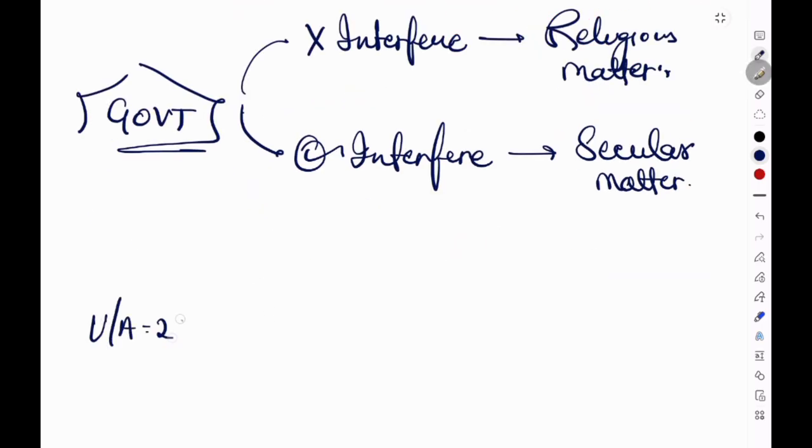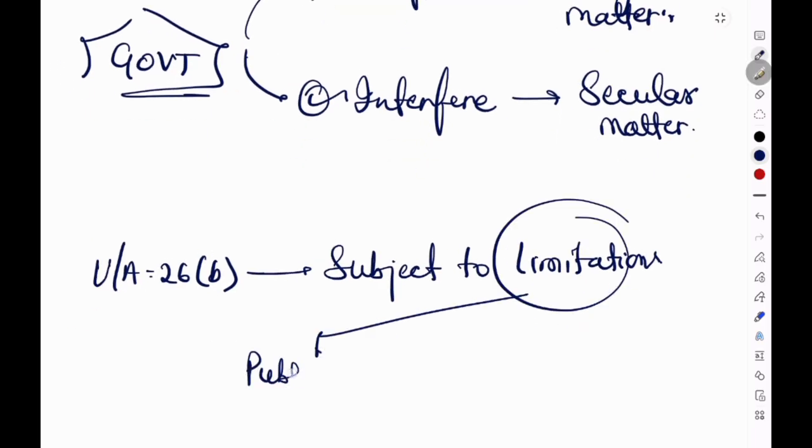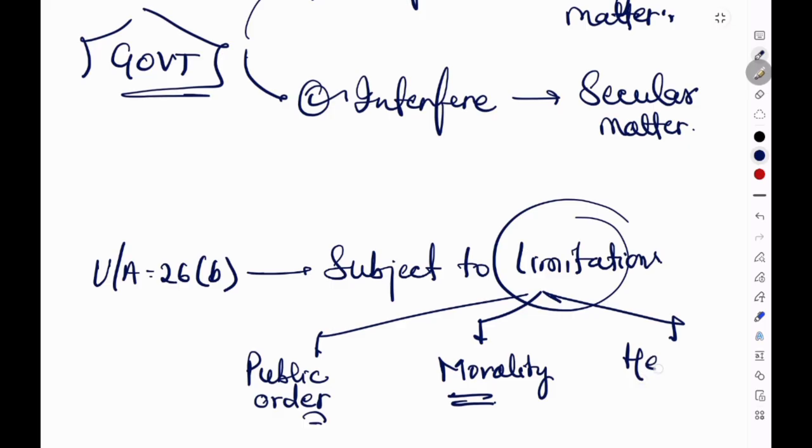And this right is not absolute, like most fundamental rights. So Article 26 Clause B is subject to limitations. That is, the state may interfere when public order is threatened. If a practice causes violence, disorder, or public disturbance, then the state can interfere. If morality is violated, if a practice conflicts with constitutional morality. And the third limitation is what? If health is endangered, that is, if a practice poses a serious risk to public health.